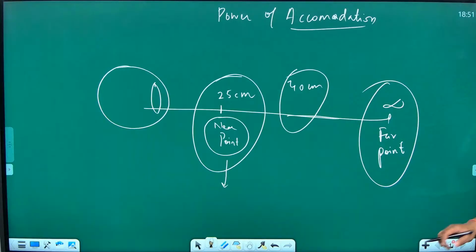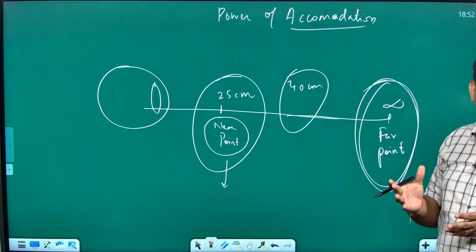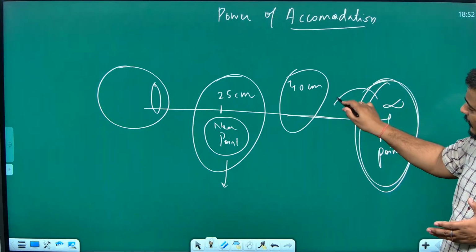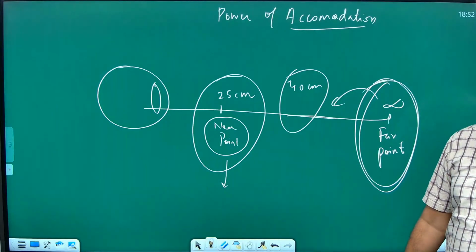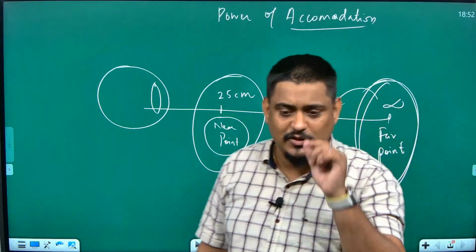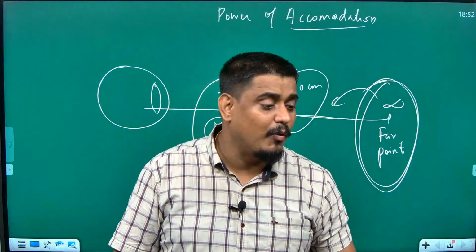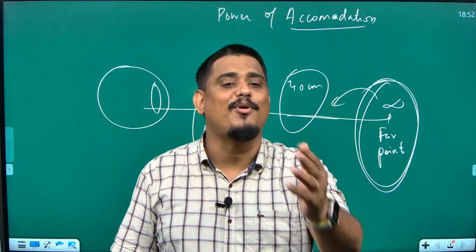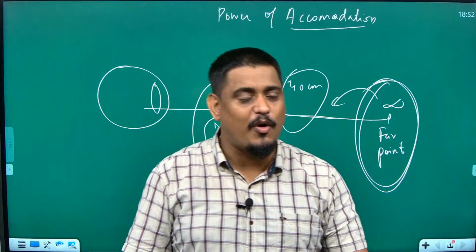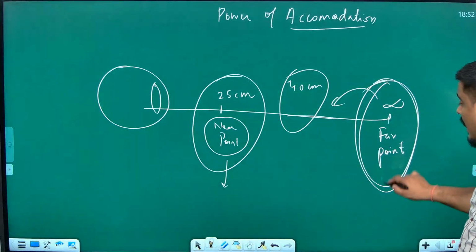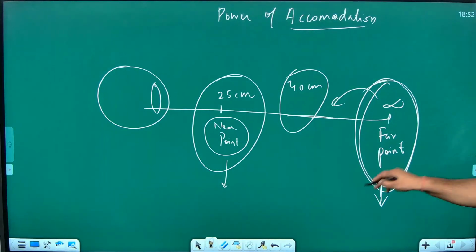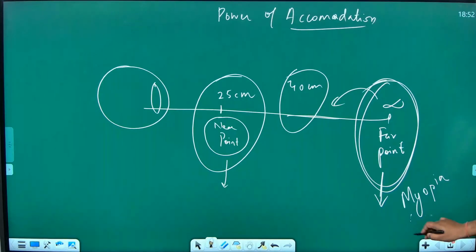The second defect is when your far point gets affected. It means something which is far is not visible to you. You are sitting in the classroom and not able to see the board clearly. What has got affected? Your far point. Always remember that if your far point gets affected, the disorder is called myopia. Myopia is also called short-sightedness or near-sightedness.